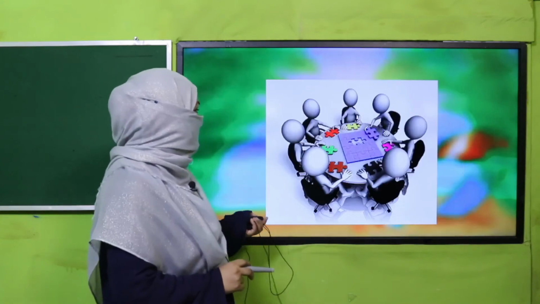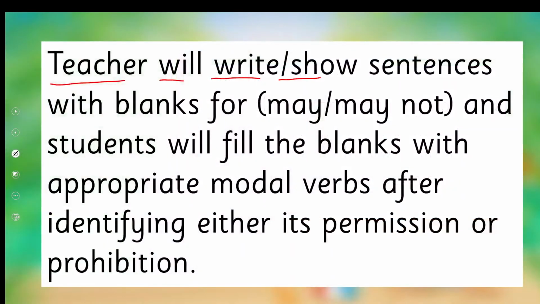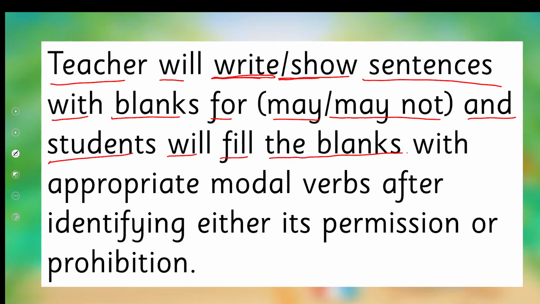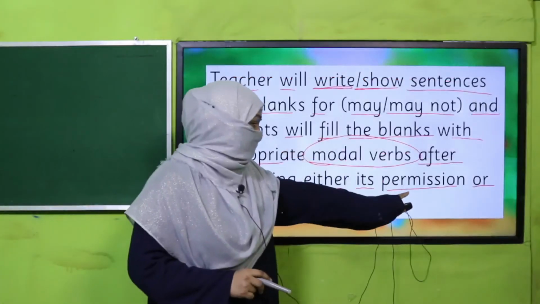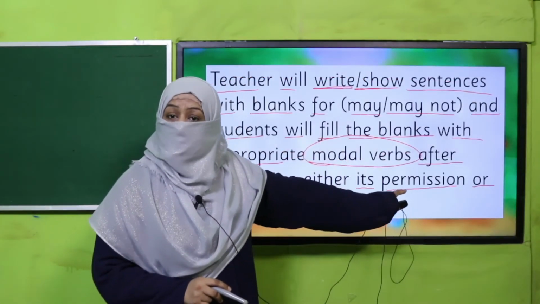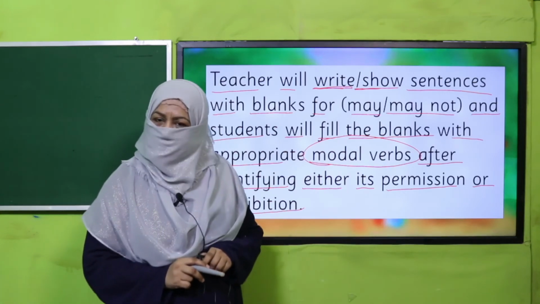All right. So let's practice it through an activity. And what is the activity? Teacher will write or show. She may write on the board or she may make cards of sentences with blanks for may or may not. And students will fill in the blanks with appropriate modal verbs after identifying whether it is permission or prohibition. For permission, you will fill the blank by adding may, and for prohibition by adding may not. Good. So pause the video, enjoy the activity and then come back.